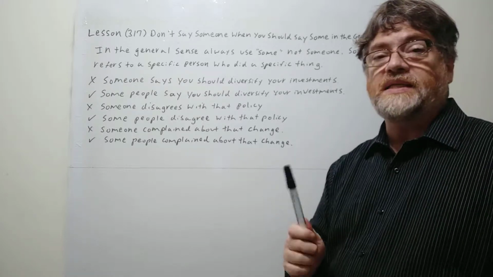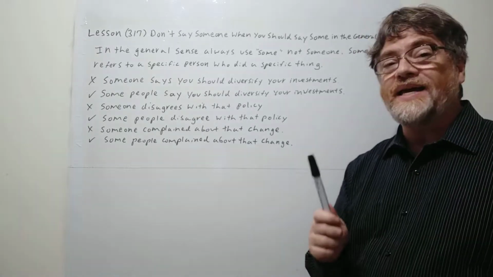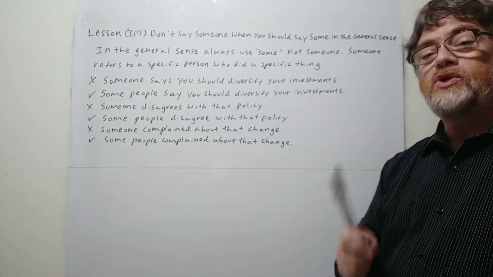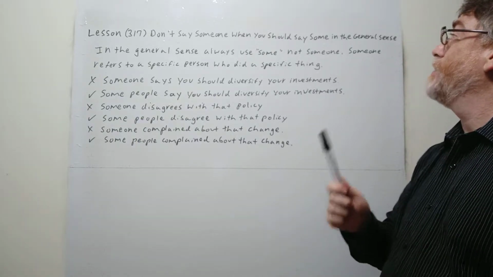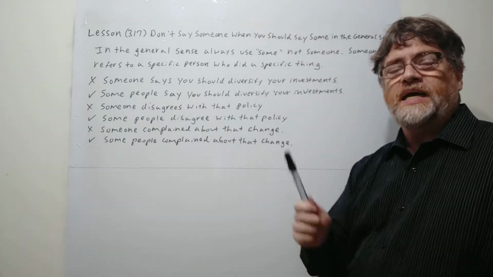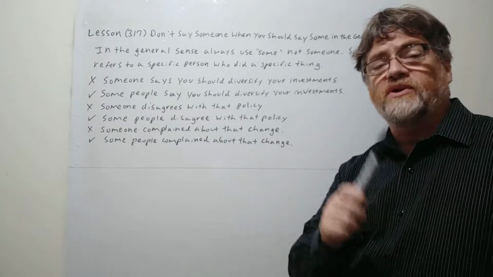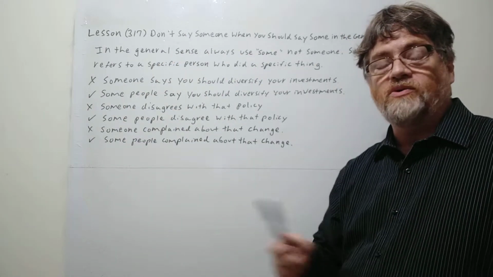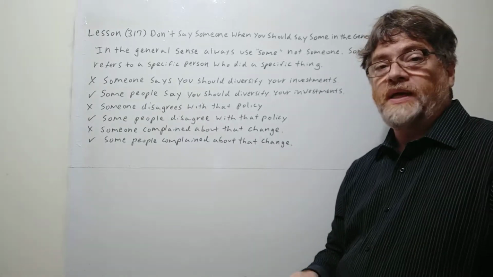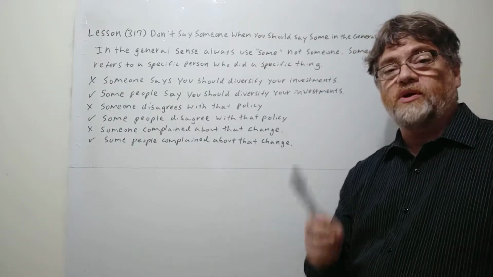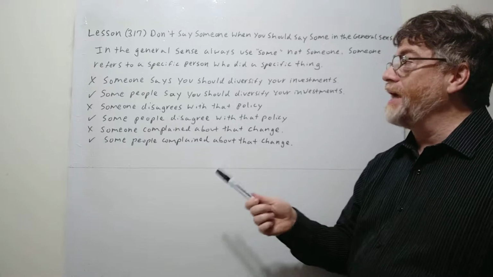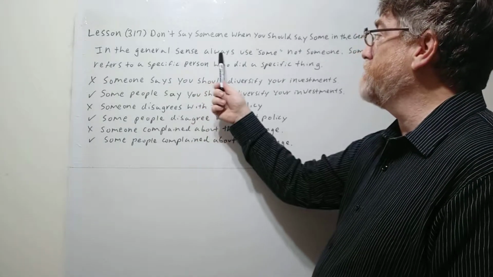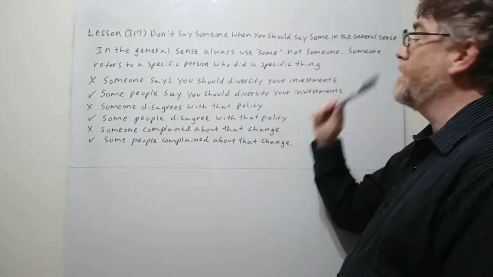The title of today's lesson is: Don't say "someone" when you should say "some" in the general sense. Now remember, the general sense is when you're talking about a lot of people, but you're not talking about anyone in particular. You use "someone" when you're talking about a specific person. So again, let's look at the note. In the general sense, always use "some," not "someone."